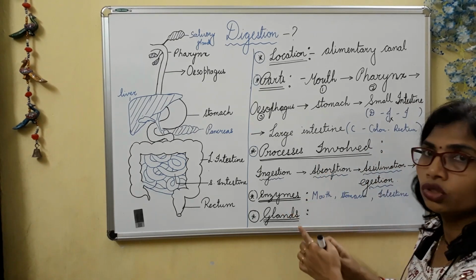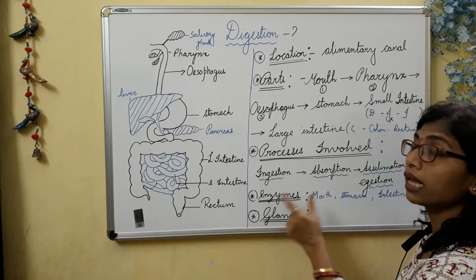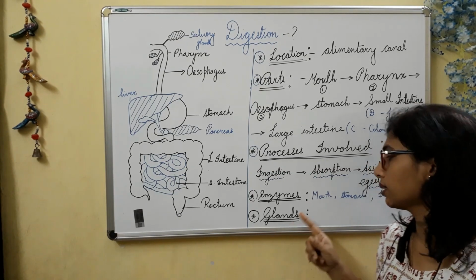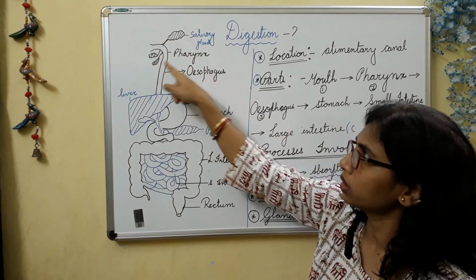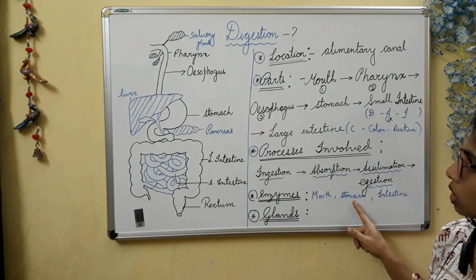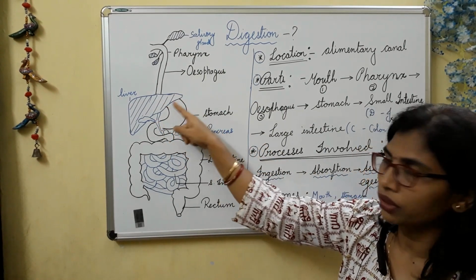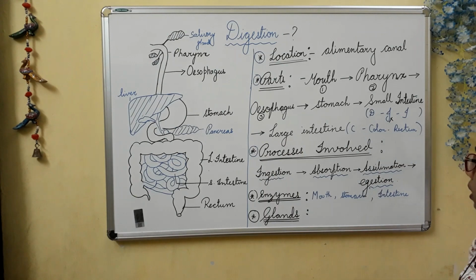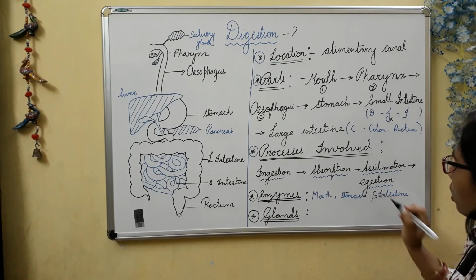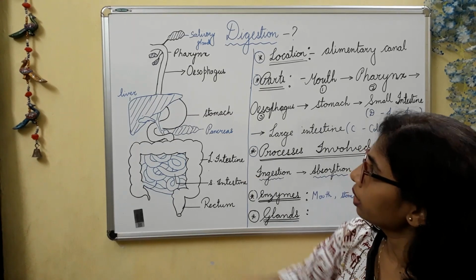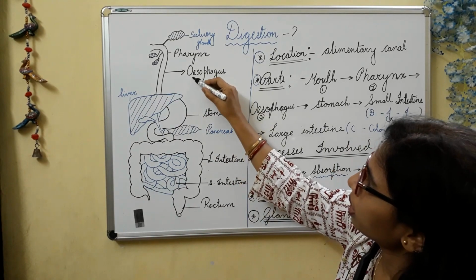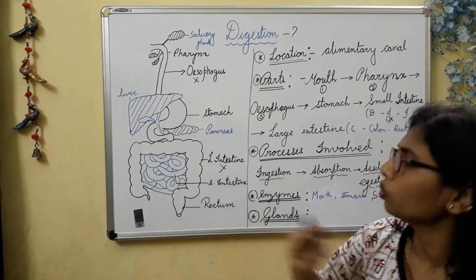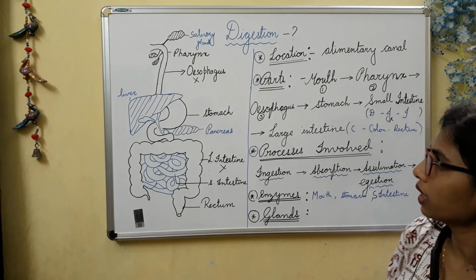The next thing to be considered is the enzymes involved. Basically the enzymes are secreted in your mouth, in the stomach, and in the small intestine, not in the large intestine. In the large intestine no enzyme secretion takes place.